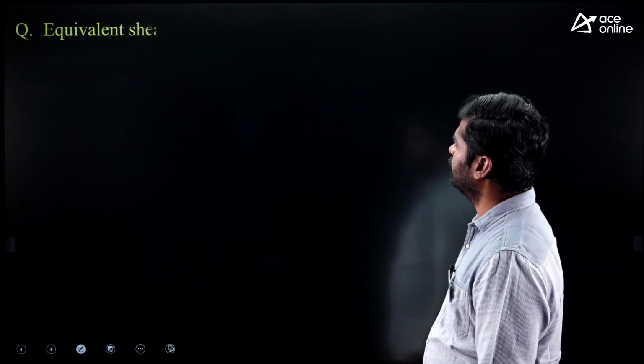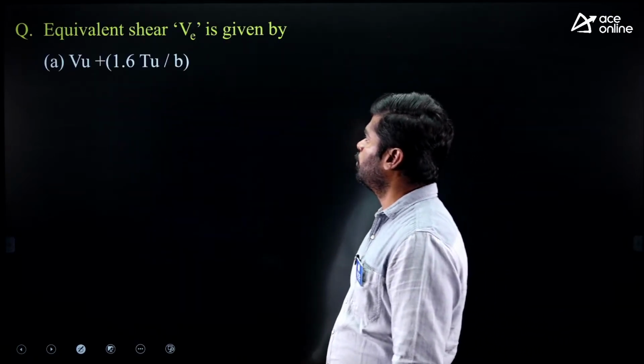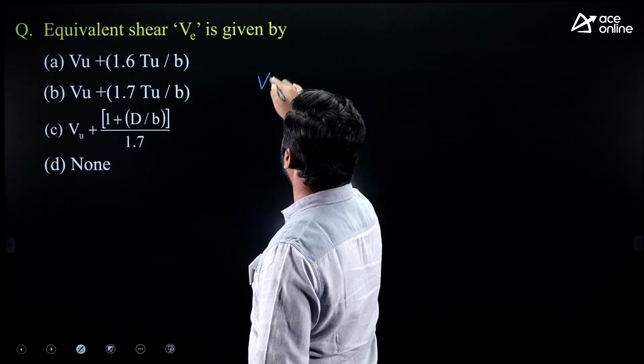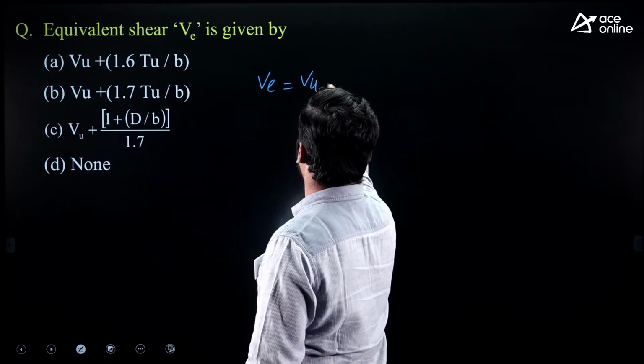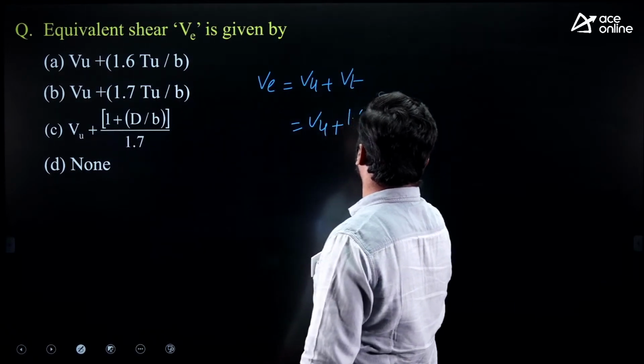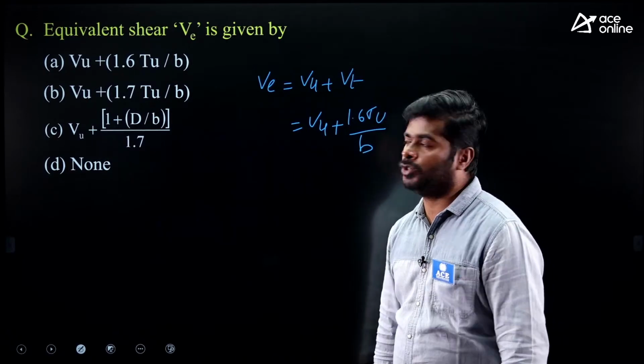Next question. Equivalent shear Ve is given by Vu plus 1.6 Tu upon b. It is a direct formula. Ve equal to Vu plus Vt, an empirical formula recommended by the IS code, 1.6 Tu upon b.